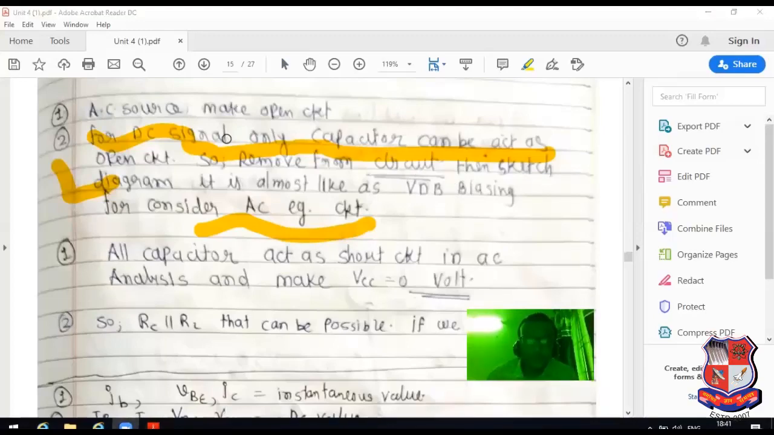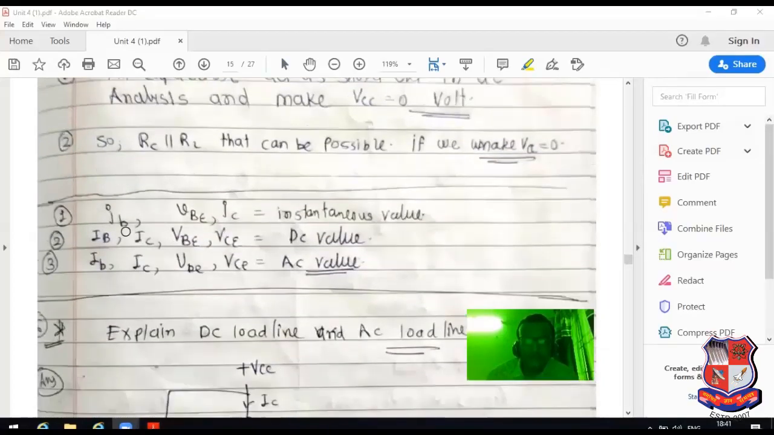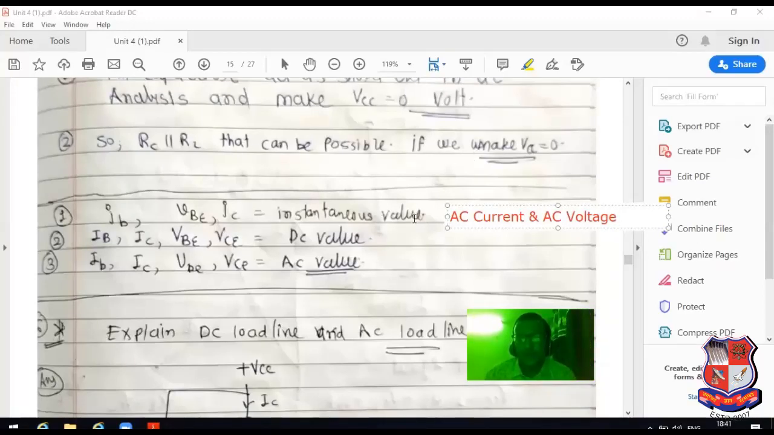Now see this: IB, what does it mean? Instantaneous value. VB is also known as instantaneous value. And IC is also known as instantaneous value. Instantaneous value means it can be considered as a simple AC current. Remember that point. It can be considered as a simple AC current and AC voltage, so it acts like AC current and AC voltage.